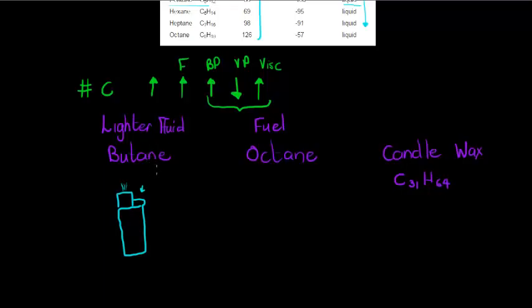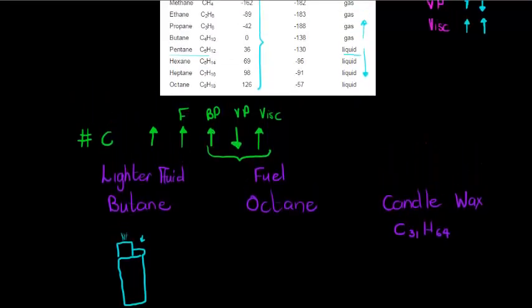Which means that butane is a gas at normal room temperature. That happens at room temperature, which means again that the forces that exist here are less than the forces we have in octane fuel, because we know that octane fuel is a liquid.